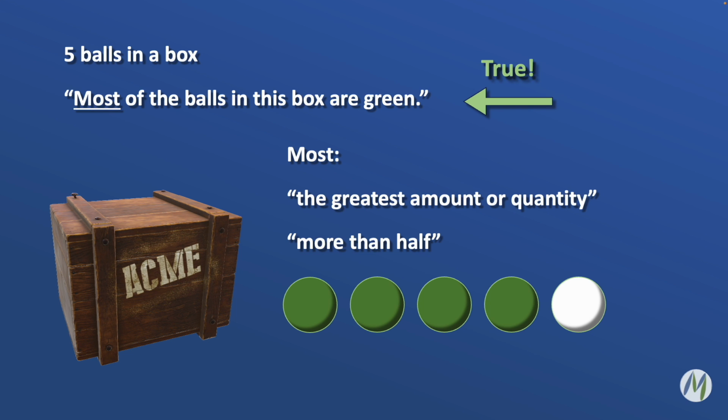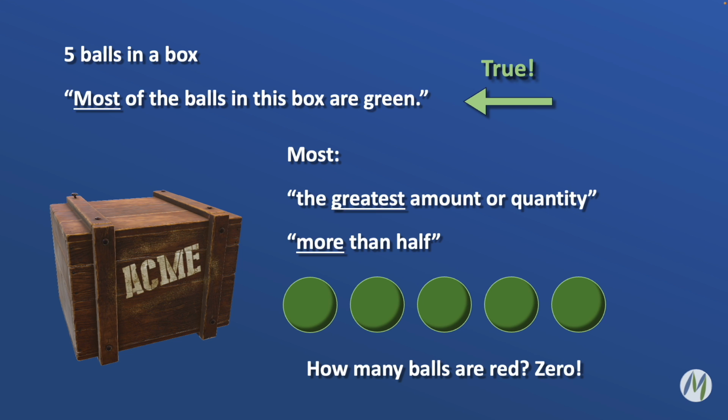So what if it's 4 out of 5? Yeah, that's totally fine. That's more than half. What if it's all 5? Again, this is a little weird because this is not how we use the word most in everyday conversation, but just going by the strict definition, yes, 5 is more than half. So if it's true that most of the balls in this box are green, it could be true that all 5 are green.